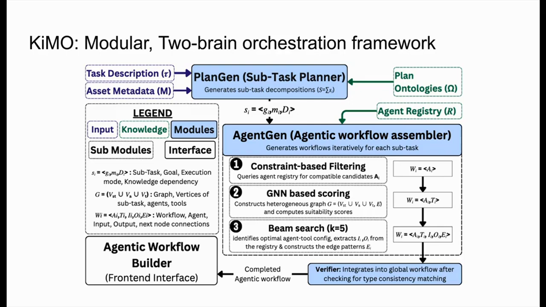Constraint-based filtering filters out the necessary agents. GNN-based scoring adds in suitability scores. And beam search finalizes the input-output streams and the edge connectivity to finally lead to a verified workflow for a subtask. This subtask is then consolidated and displayed in the front-end interface.